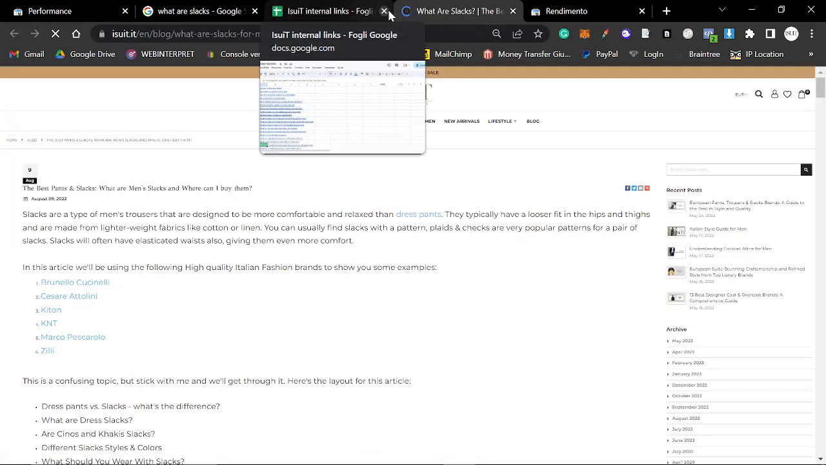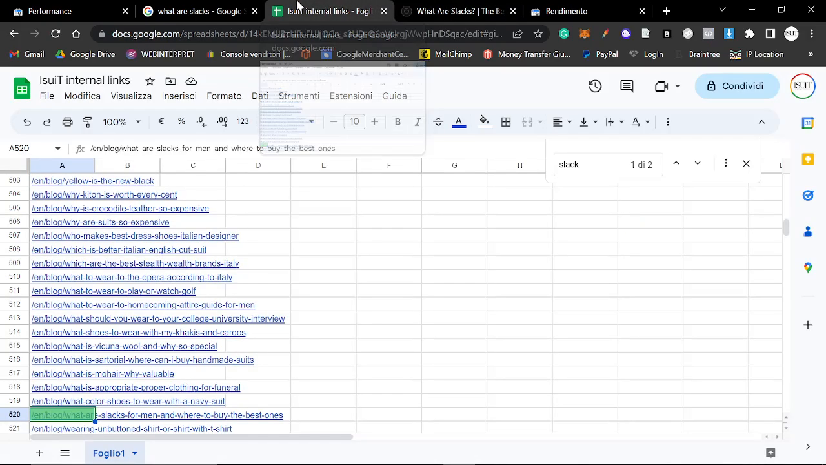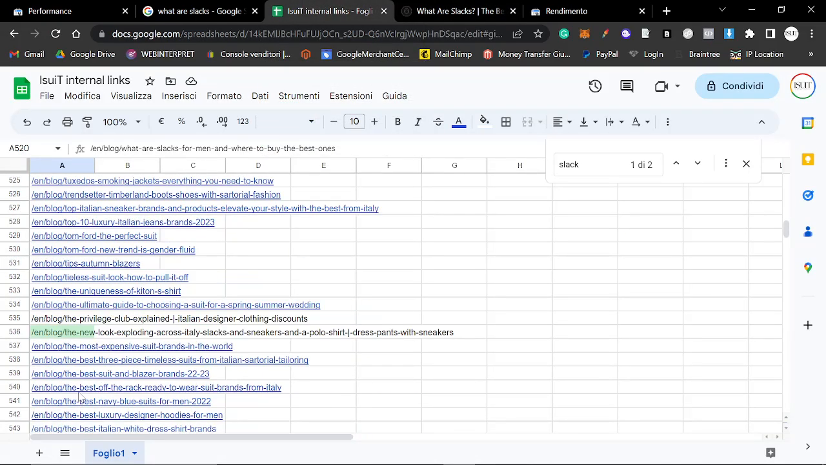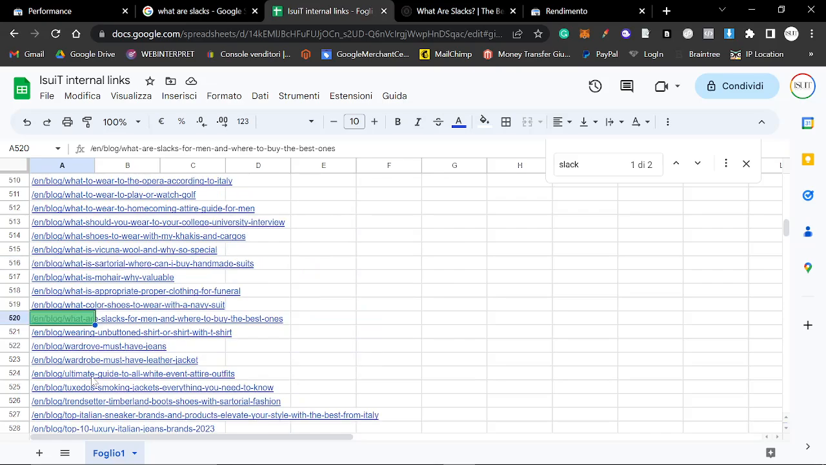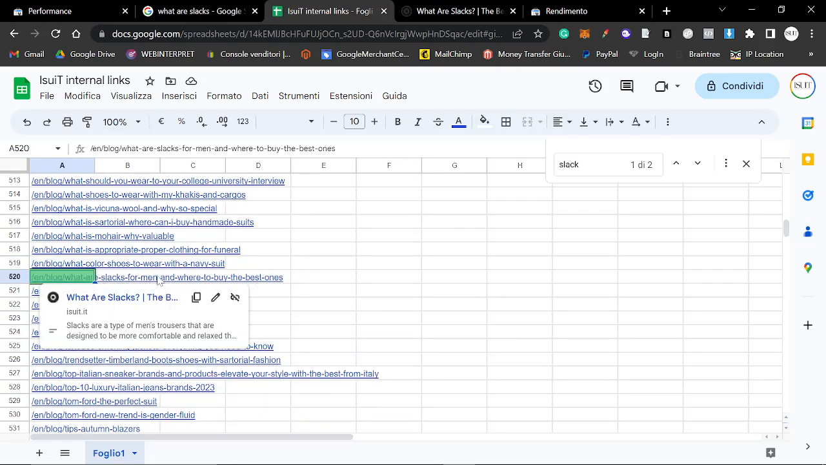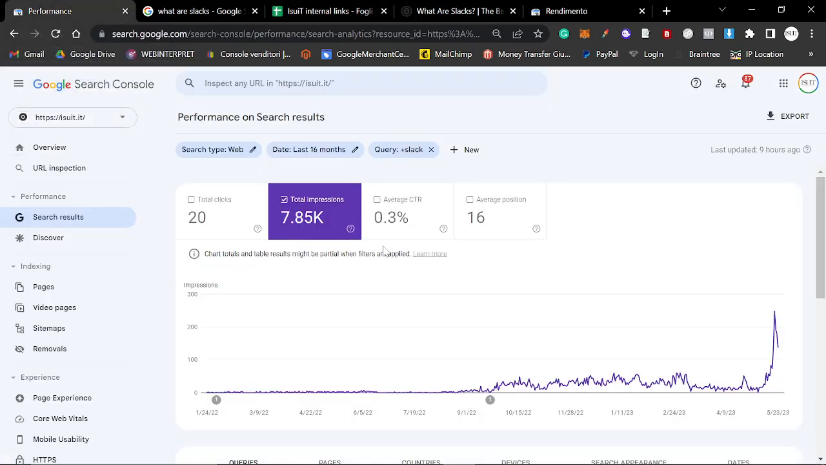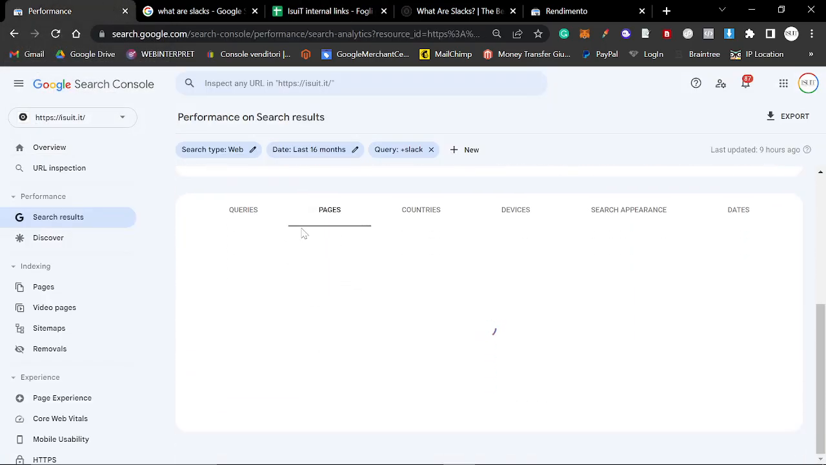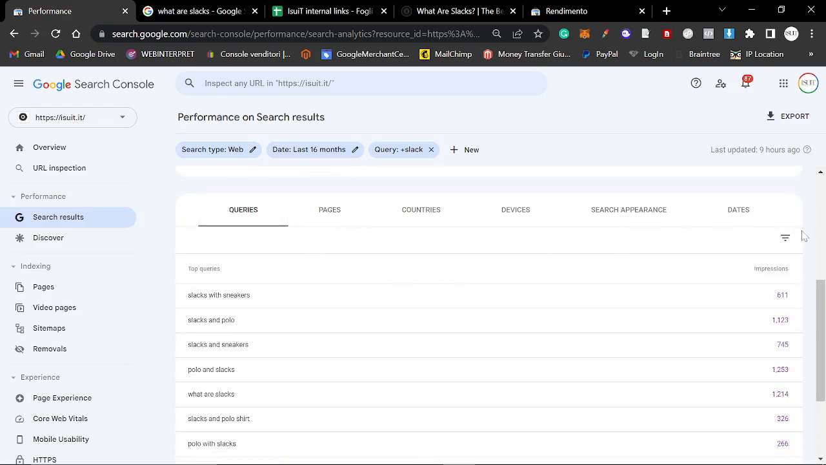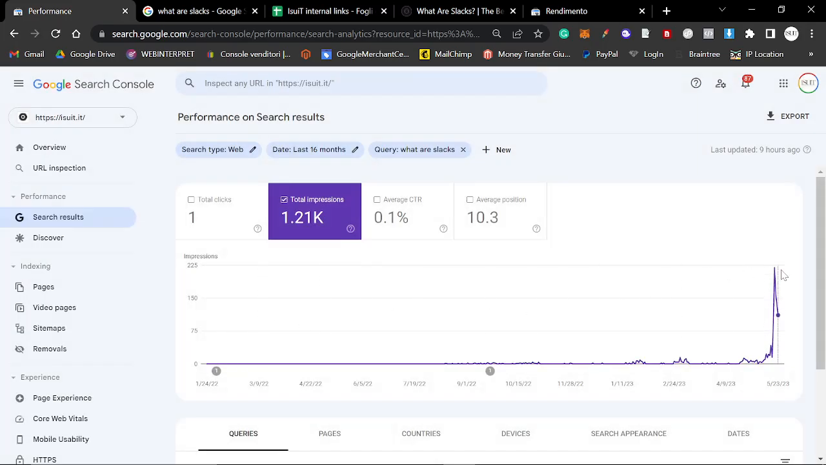This is kind of the magic behind this method. Because ChatGPT can read the URL slugs, and because it says "What are slacks for men," a very, very common anchor text which ChatGPT is using in all my articles is actually slacks, or "What are slacks?" This is a huge, huge keyword. So if I go on queries and sort by impressions, you'll see that "What are slacks" has 1.2k impressions, but that's just in a few days.